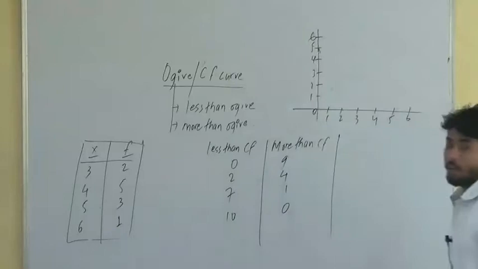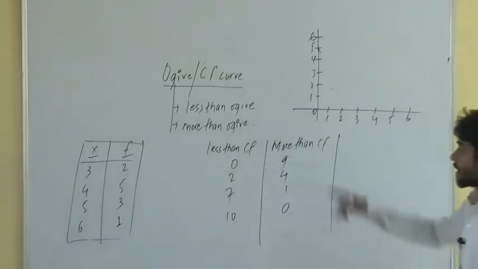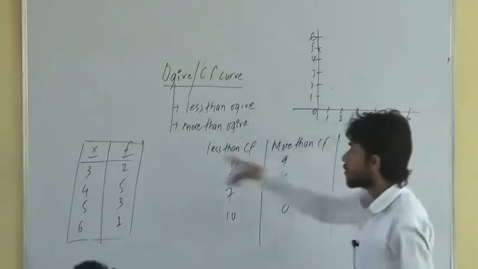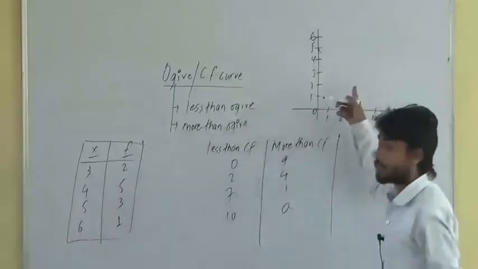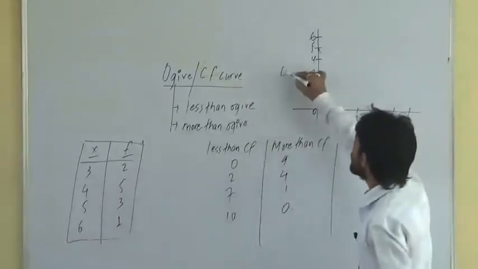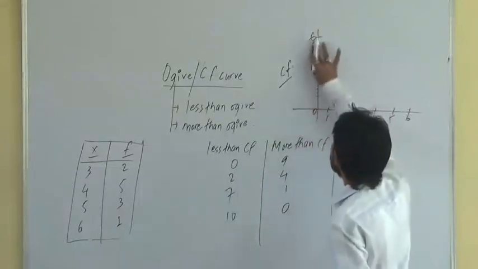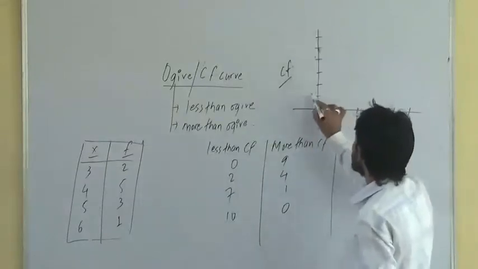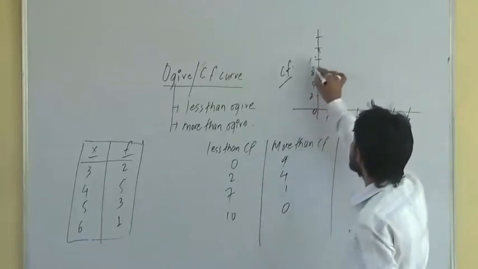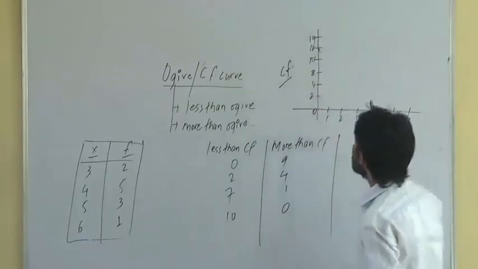When the observed value is 3, its corresponding frequency is 2. But when I am drawing this cumulative frequency, I have to represent the y-axis by cumulative frequency. Let me change the scale here: 2, 4, 8, 10, 12, 14.